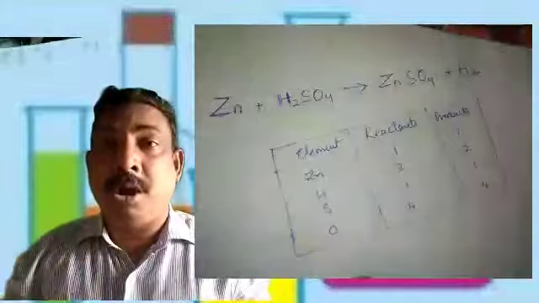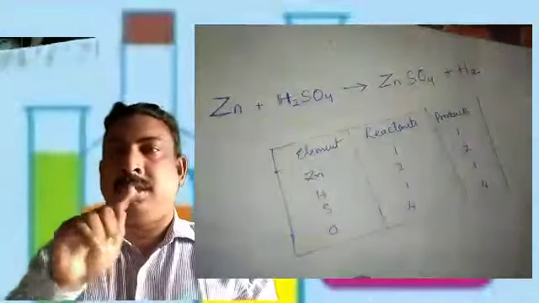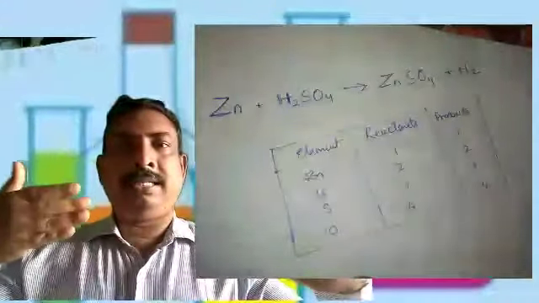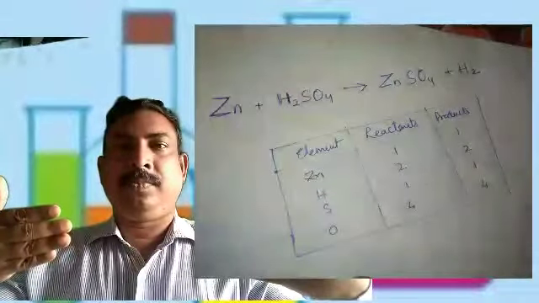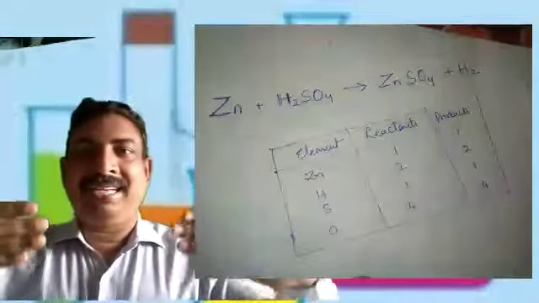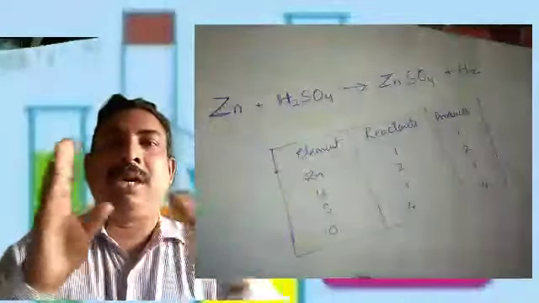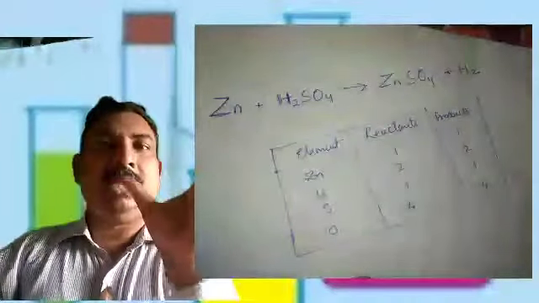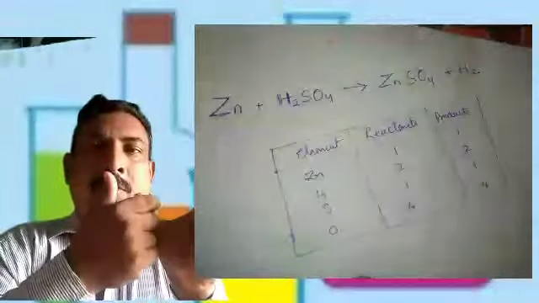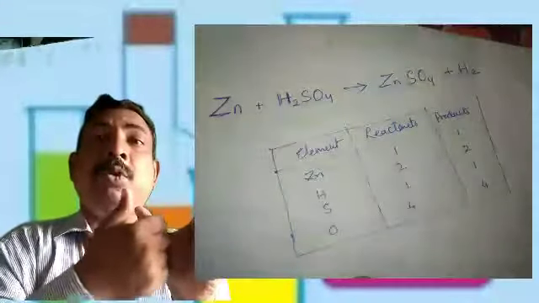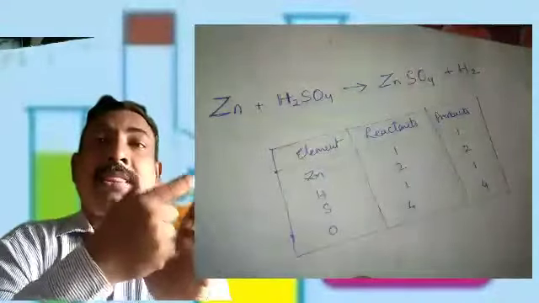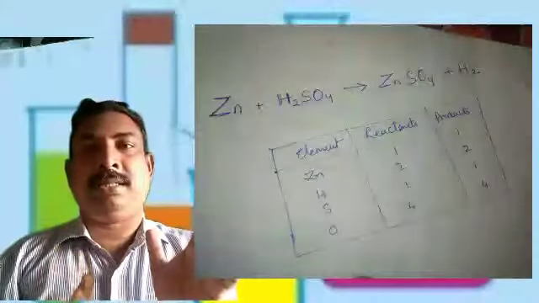Which compound will you choose? Look at all the compounds on the reactant side and product side. Now see which compound has more number of atoms. You select that compound, and the element in it with the most atoms, you start to balance first.